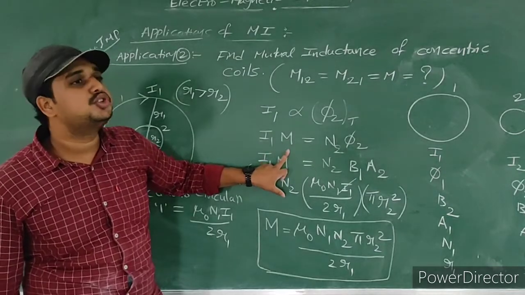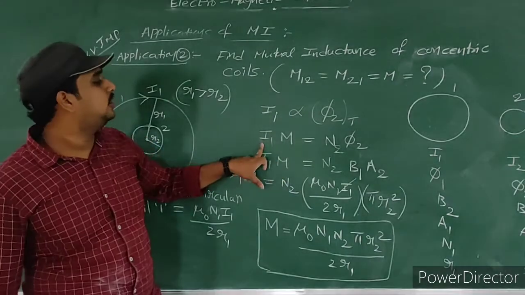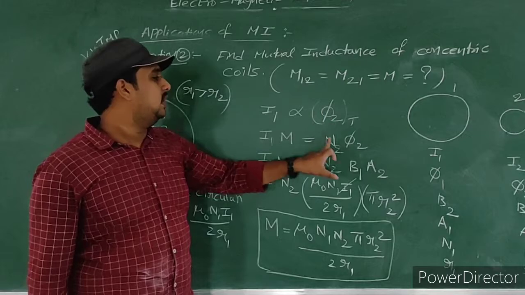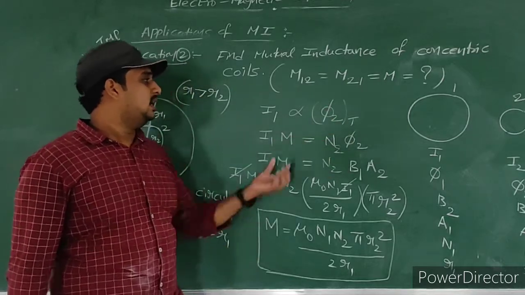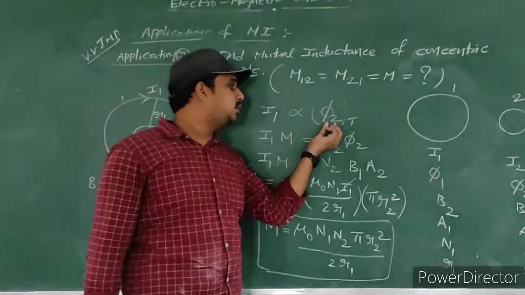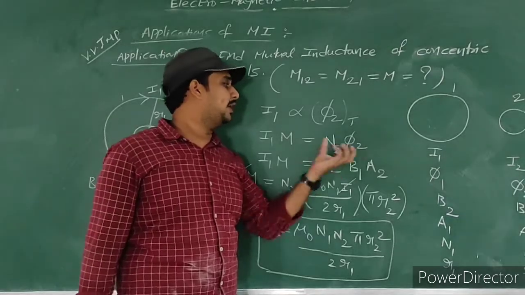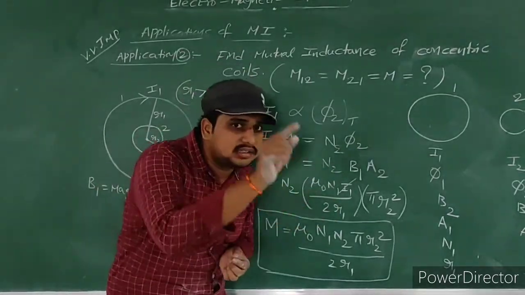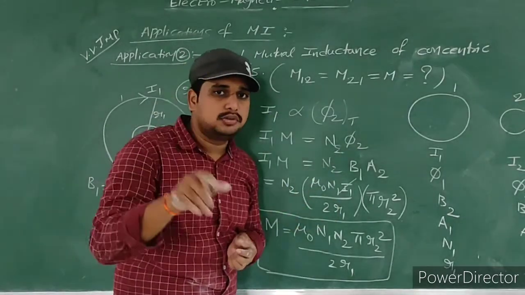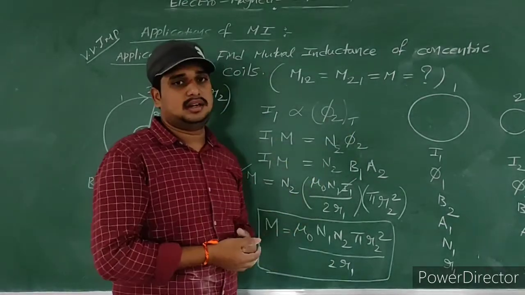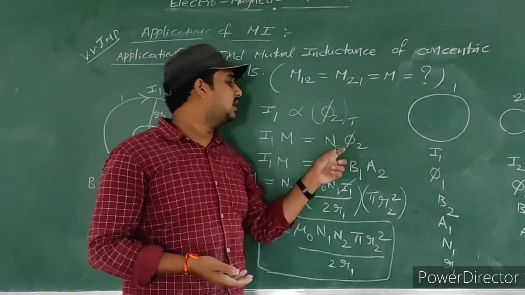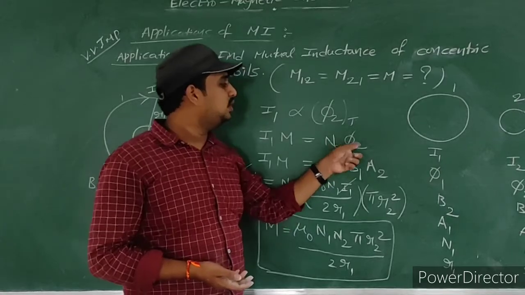That constant is mutual inductance. So I1 into M is equal to the total flux, N2 into Phi2. Because if one turn is there, we consider Phi2. But here N number of turns are there. That's why number of turns in secondary coil is N2, so N2 into Phi2.